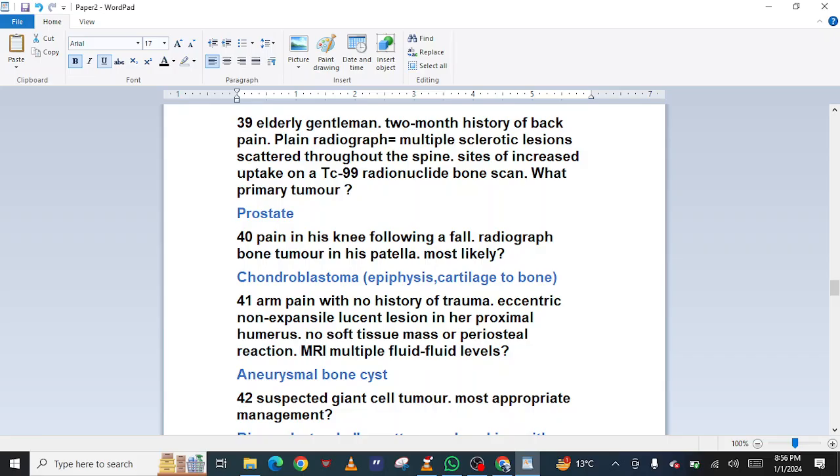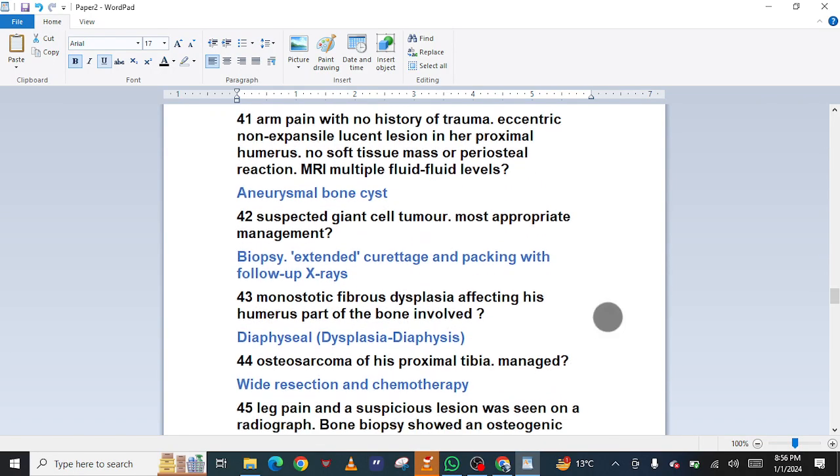40. Pain in his knee following a fall. Radiograph: bone tumor in his patella. Most likely chondroblastoma. 41. Arm pain with no history of trauma. Eccentric non-expansile lucent lesion in her proximal humerus. No soft tissue mass or periosteal reaction. MRI: multiple fluid levels. Aneurysmal bone cyst.